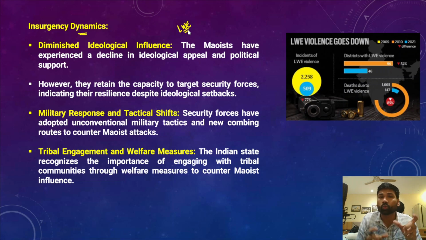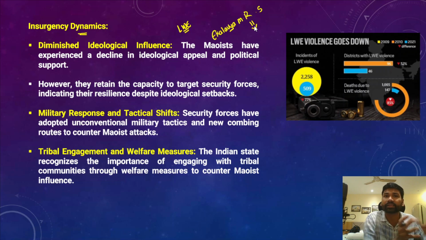If I can give you one example, the government has come up with Eklavya Model Residential Schools. These Eklavya Model Residential Schools would provide the best education for tribal children. Therefore, there is a chance that the ideological influence of the Maoists on the tribal people has been gradually declining in India. In fact, it is good news because it ensures peace, and it also ensures law and order in those erstwhile red corridors of the country.